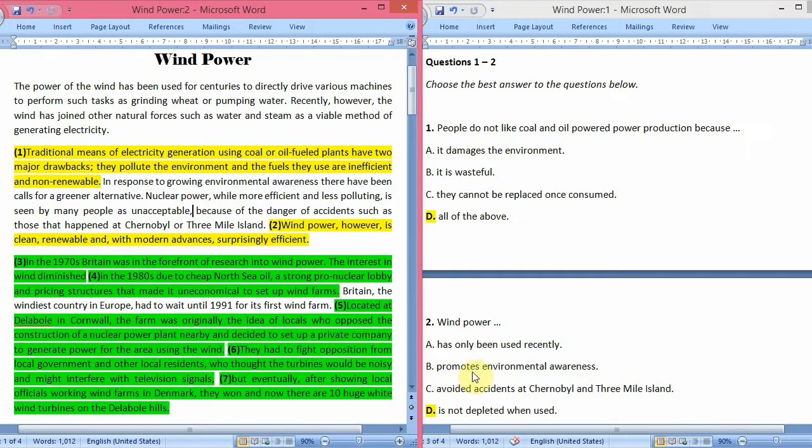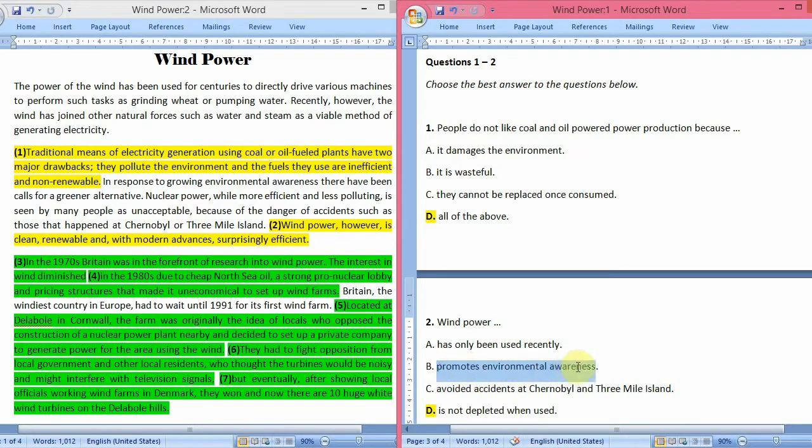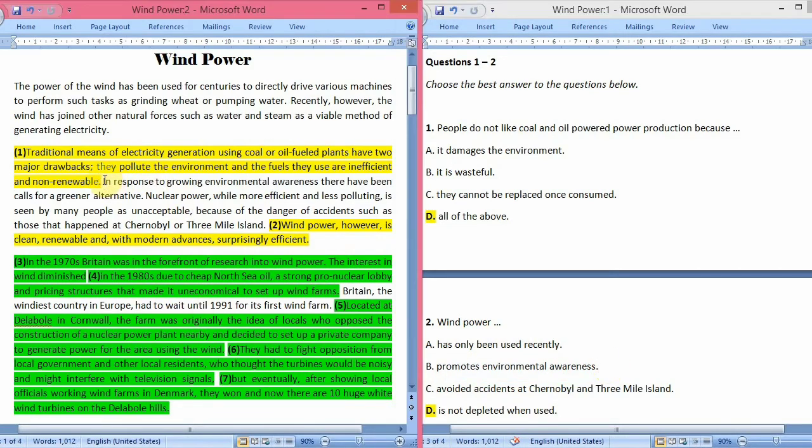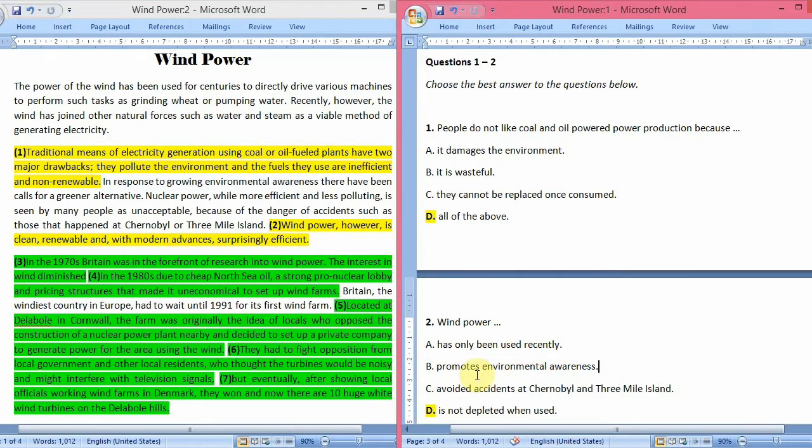And now if we talk about the B option, that is promotes environmental awareness, that is also not true, because they are saying in response to growing environmental awareness. So environmental awareness is growing, and that is why they are calling for greener alternatives. But it does not say that wind power promotes environmental awareness, it's the opposite. Environmental awareness is growing, that is why they are asking for greener alternatives like wind power. That is totally false. That is why B option was not our answer.